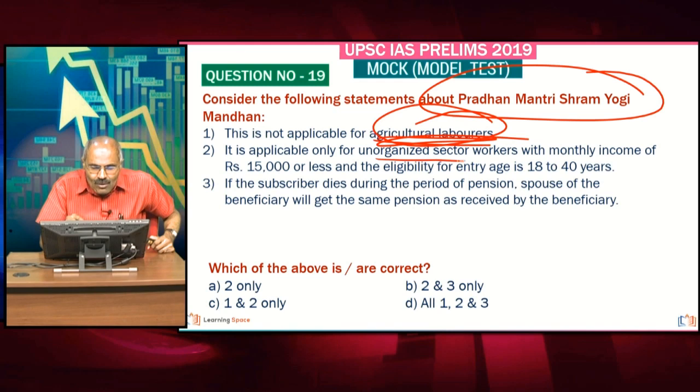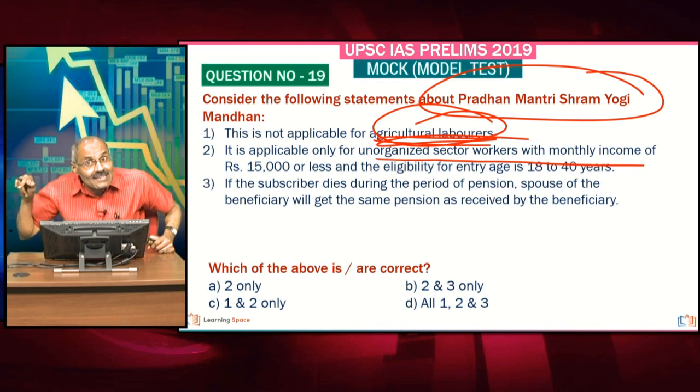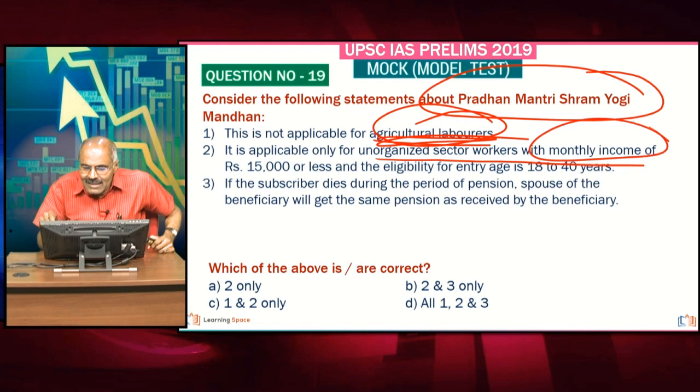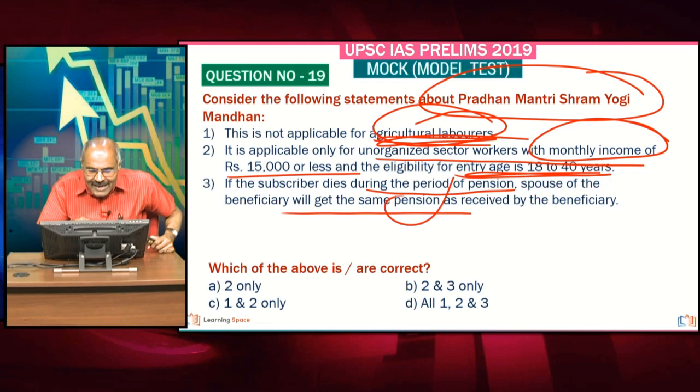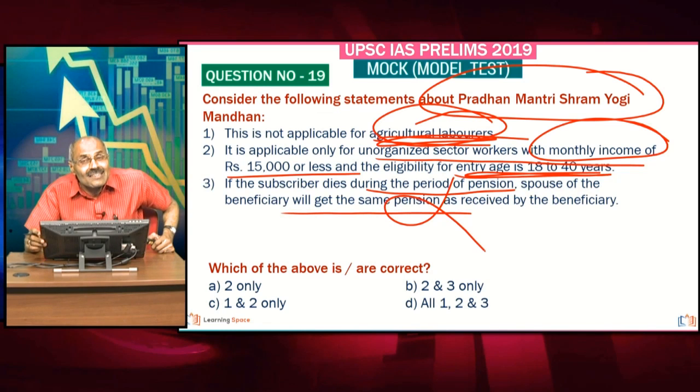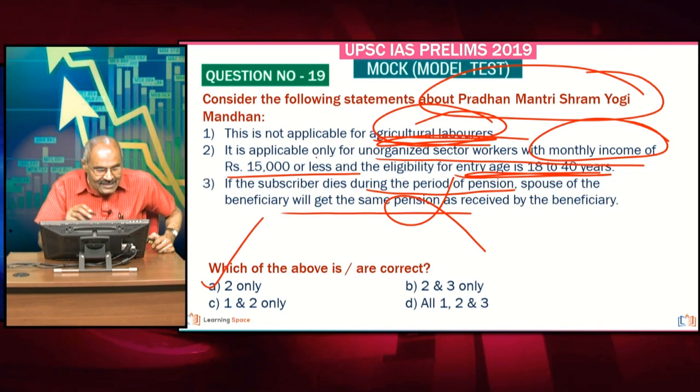Second, it is applicable only for the unorganized sector. For the organized sector, it is not applicable, with a monthly income of rupees 15,000 or less, and the eligibility for entry age is 18 to 40 years. Most of you are familiar. Then, if the subscriber dies during the period of pension, the spouse of the beneficiary will get half the pension. Right, friends? 2 only is correct here.